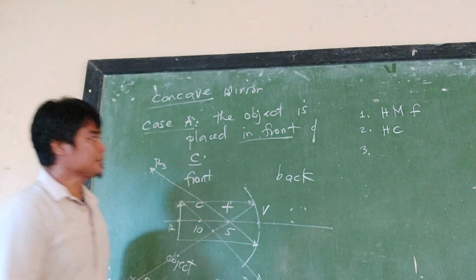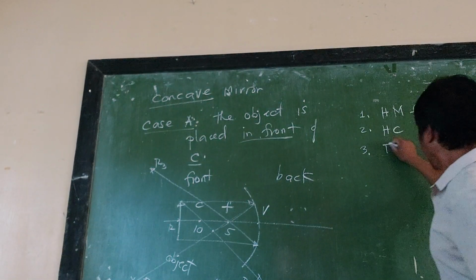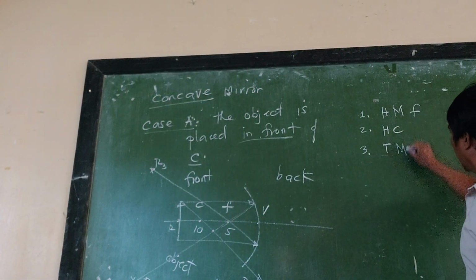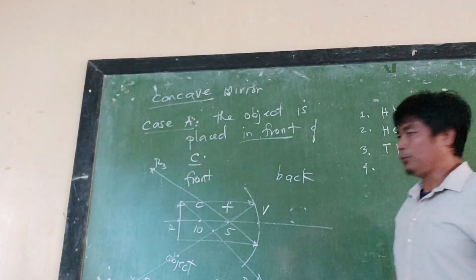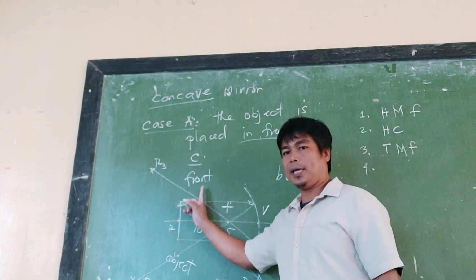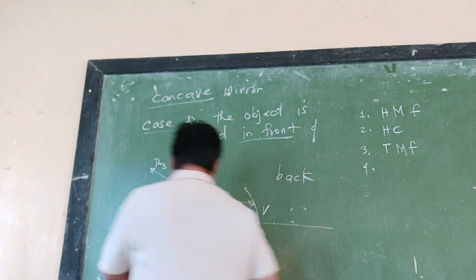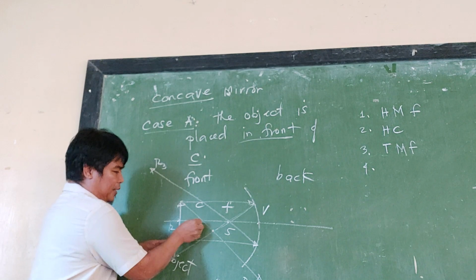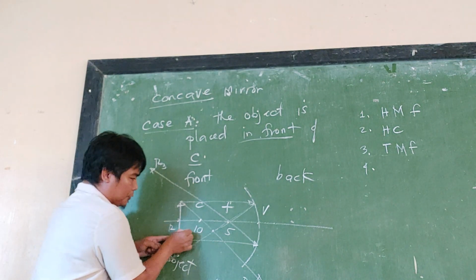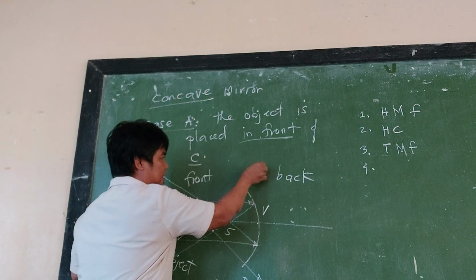So we have here, from the tail to the mirror to the focus. Next, number 4. We do the same thing, just like R sub 2, from the tail to the center of curvature. Just extend this line.